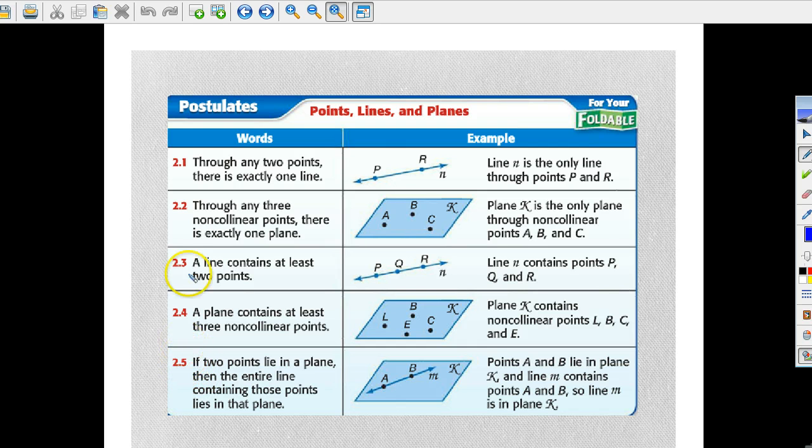Okay? So you don't have to memorize all this, but you do need to know where to look in your textbook if you need to find this. Or you can go back in this video clip if you need. Alright, so points, lines, and planes.